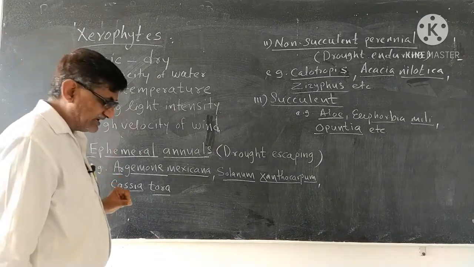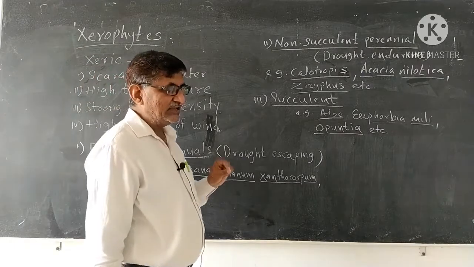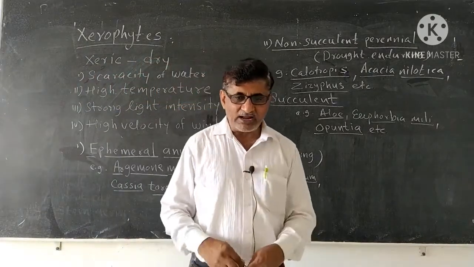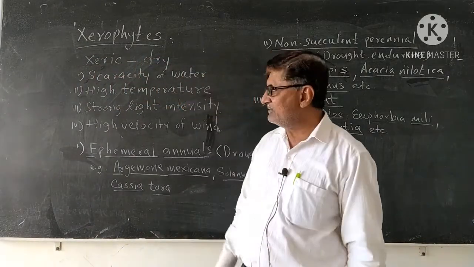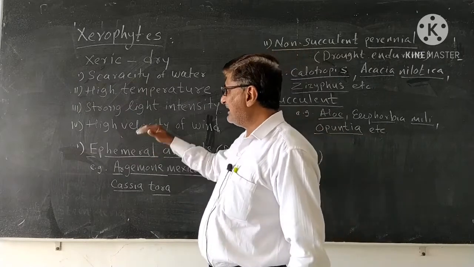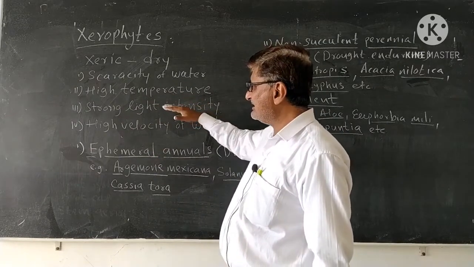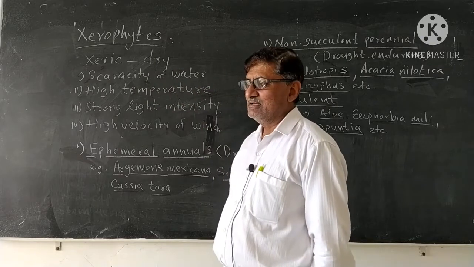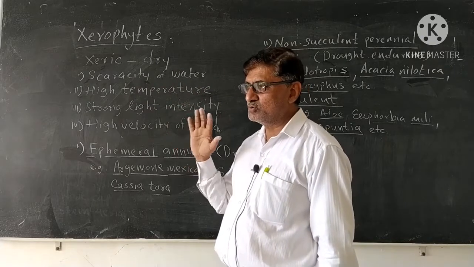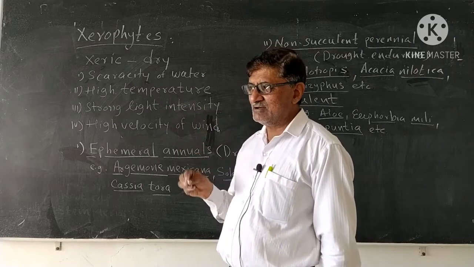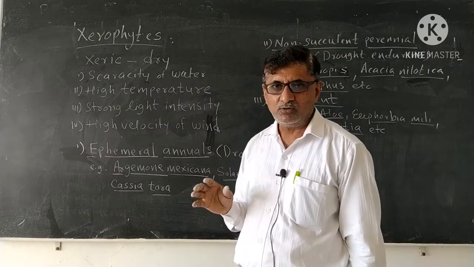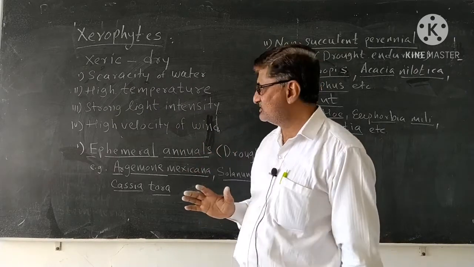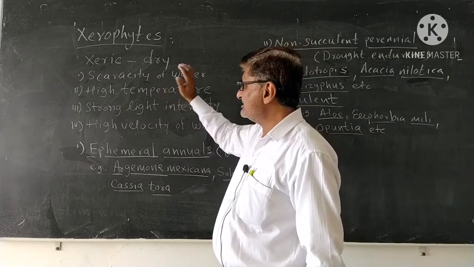So, xerophytes are the plants growing in the xeric condition or dry condition or xeric habitat, and that habitat has characteristic features like a scarcity of water, meaning water is not available throughout the year, but some little amount of water is available only during the rainy season.